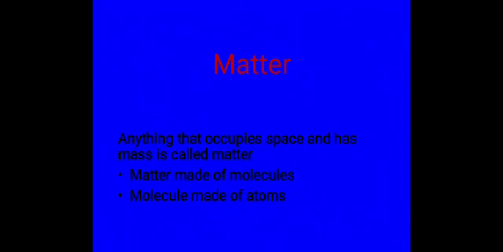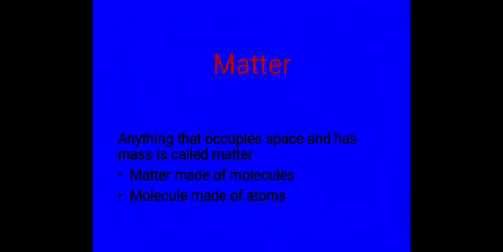So what is matter made of? Matter is made of molecules, meaning millions of molecules join together to form matter. Again, molecules can be further broken down into the smallest particles, called atoms. So matter is made by molecules, and molecules are made by atoms. The last, tiniest unit of matter is the atom. So this is about matter.